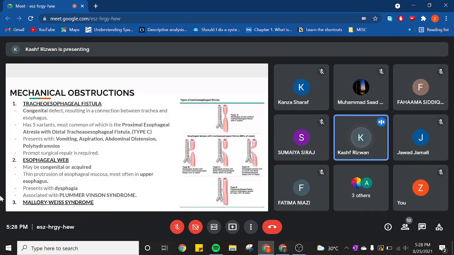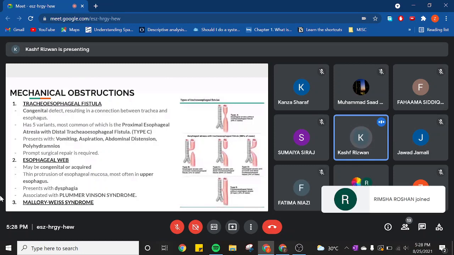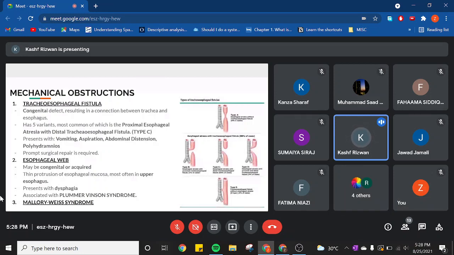Here, this is the most common type, type C. There is an atresia in the proximal esophagus, right? And in type C, there is a fistula in the distal esophagus. Whereas in type D, there is an atresia as well as a fistula with both the proximal and the distal esophagus. So both of the parts are attached to the trachea. And in the last category, there is no atresia, there is only a fistula present, which is seen over here. So coming to type C only, if you look at this anatomy, it's very easy to understand.